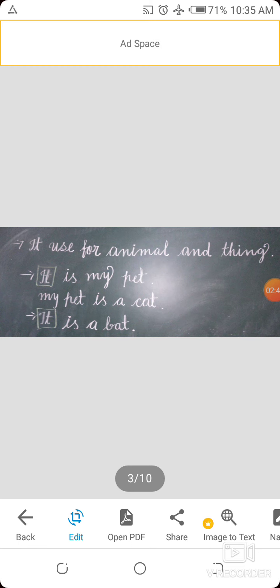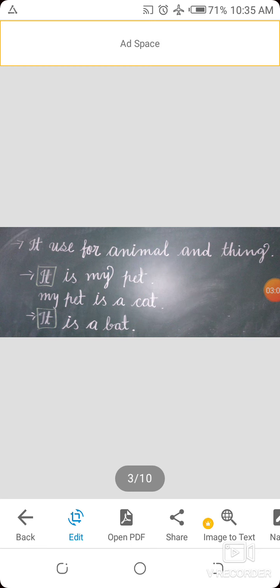It को हमें यूज़ करना है कहाँ पे? Animal and thing. Just for example, it is my pet. My pet is a cat. In the sentence, it is the pronoun. Second example, it is a bat. So in the second sentence, the pronoun is it.